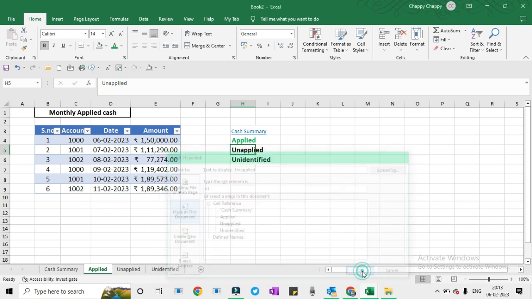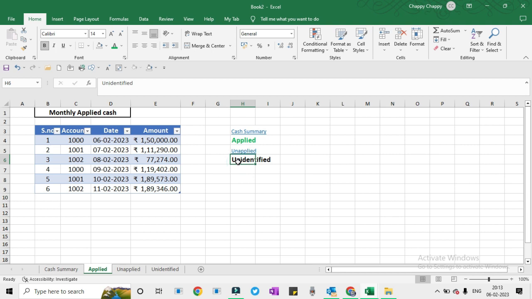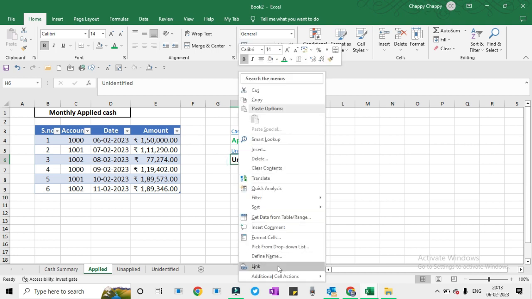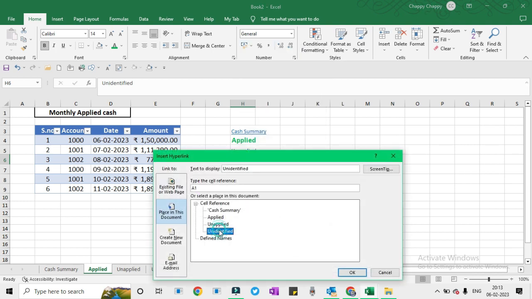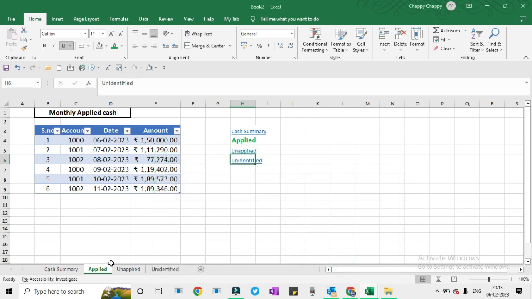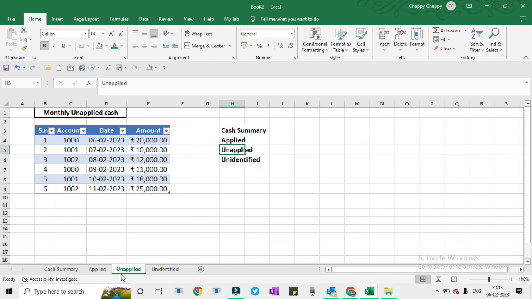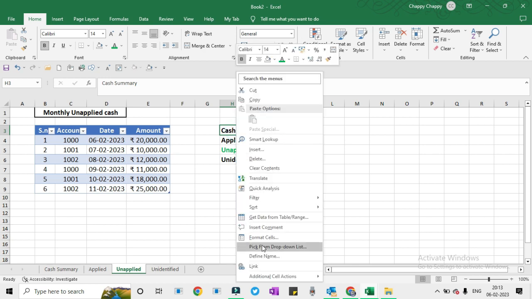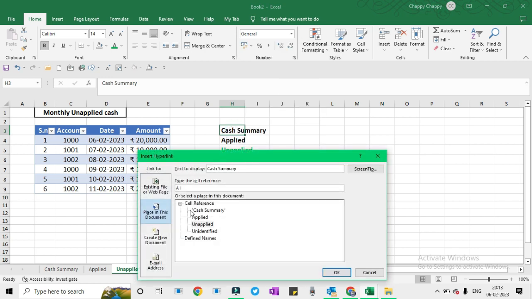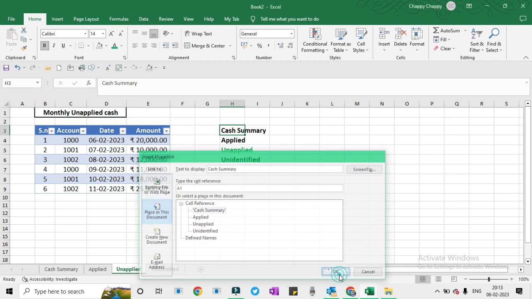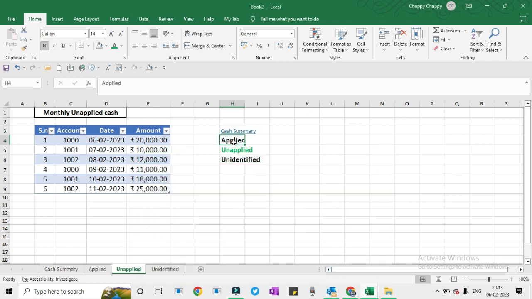On the last tab is cash summary, so we will link it as Place in This Document, cash summary, applied as applied, unapplied, unapplied, unidentified as green. The green one is the highlighted one.